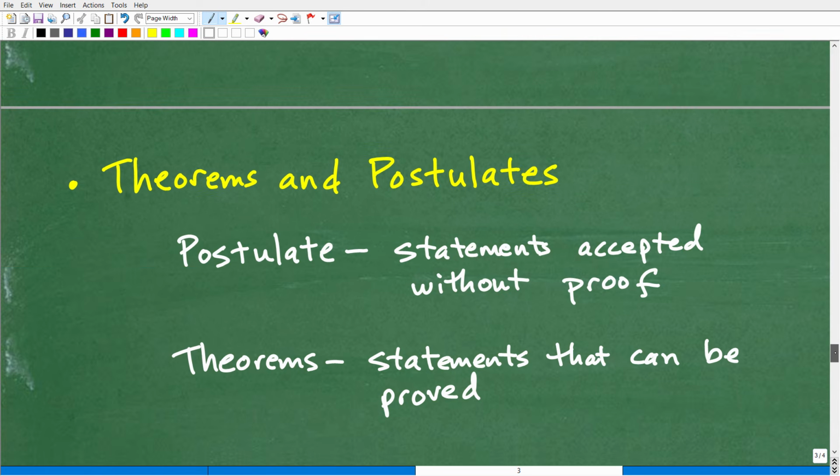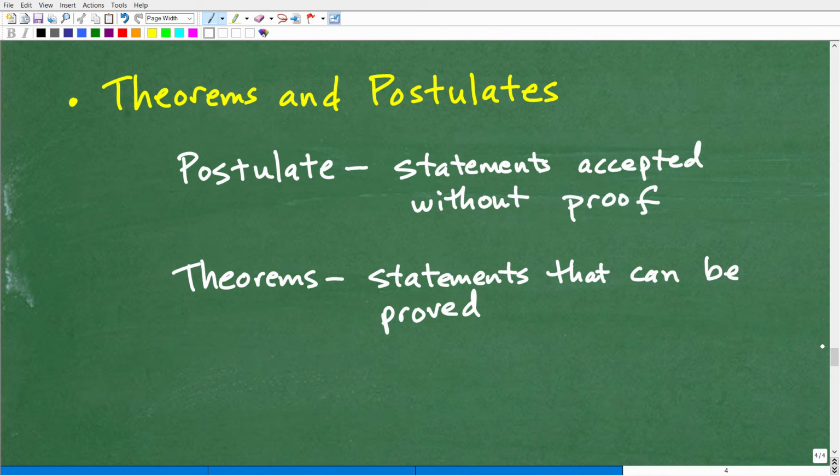Okay, so let's go ahead and wrap this up real quick with giving you a definition on two big words that are going to be all over your high school level geometry course, and that is postulates and theorems. When you're taking notes, you're going to be taking tons and tons of notes. You're going to be writing down tons of postulates and tons of theorems, and this is really, really important in geometry. But I'm just going to tell you right now what a postulate is and a theorem is. If you want to see examples of all this, check out my full geometry course, where I get heavy duty, not only into theorems and postulates, but also into proof, deduction.